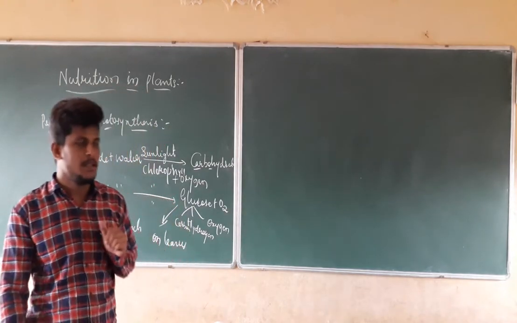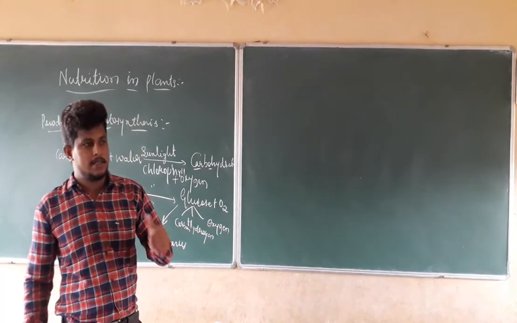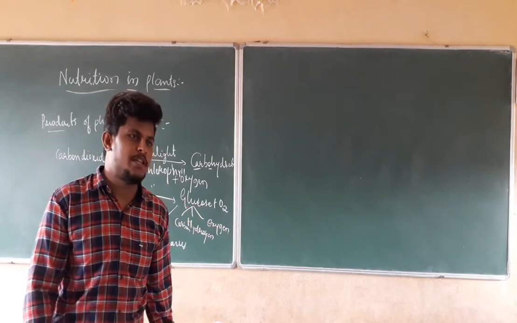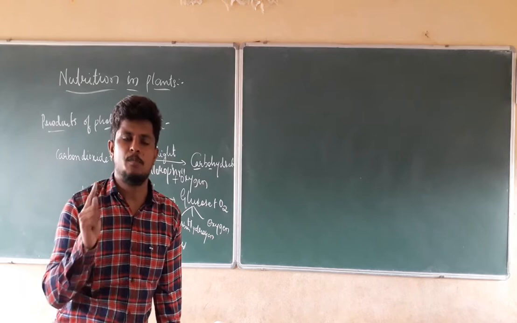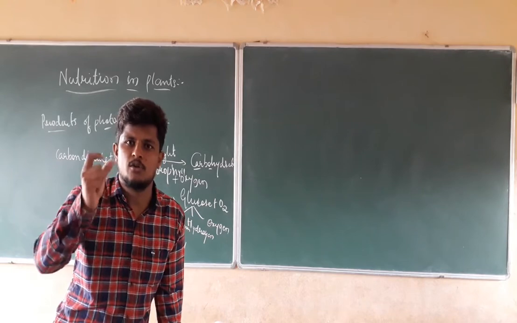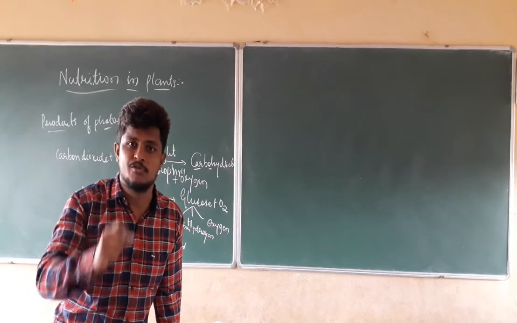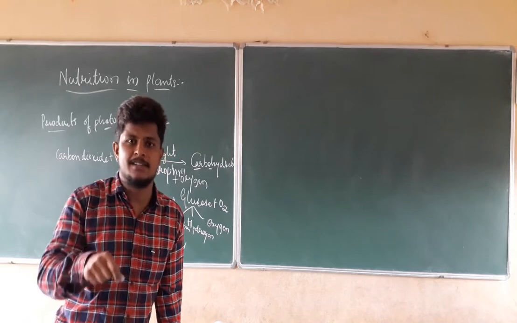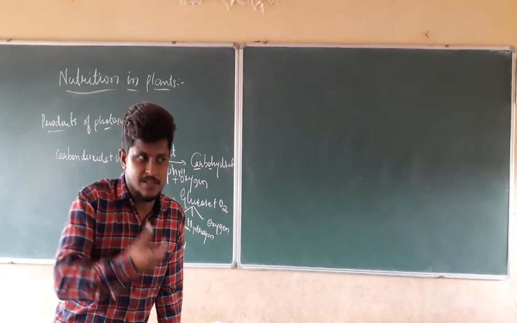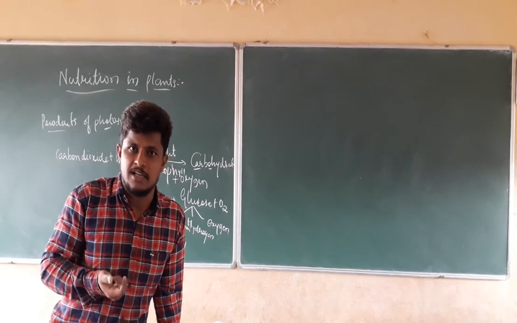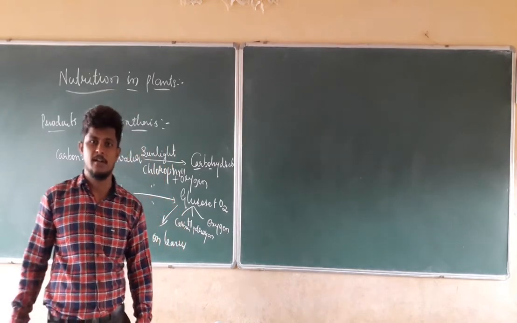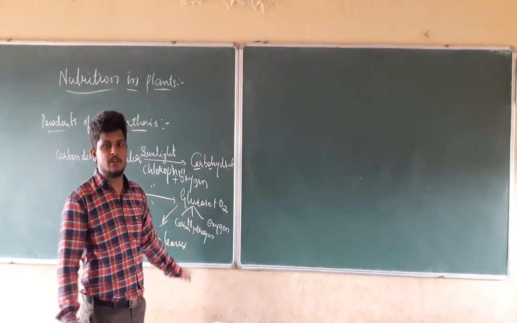Right. And if some of your friends or teachers ask, how did you come to know that the plants produce glucose which is stored in the form of starch? How are you going to find out those things? How are the plants actually producing the starch or any other product? Is the product produced by the plants starch, or is it another carbohydrate? For that we are going to test for the starch.